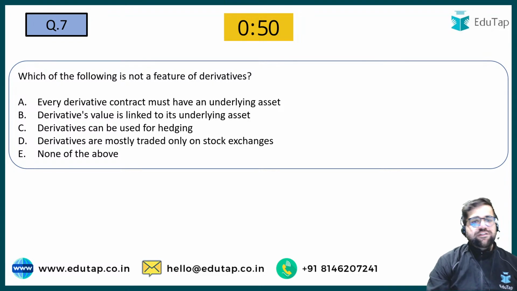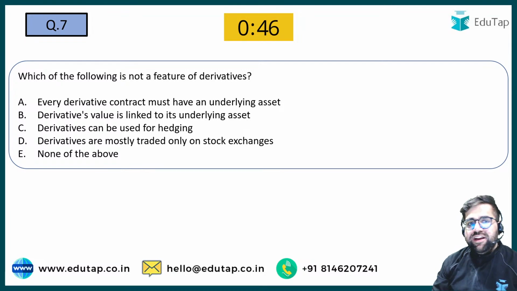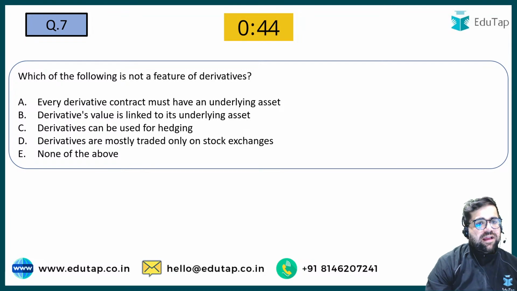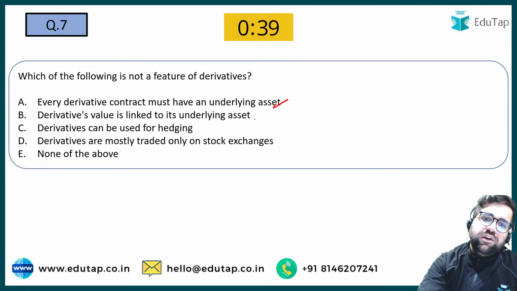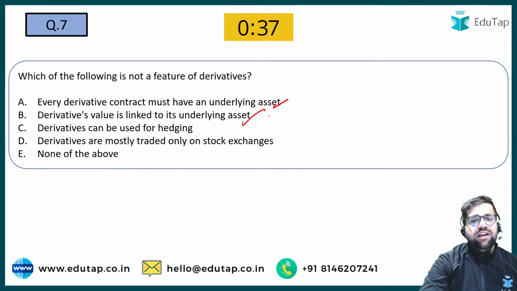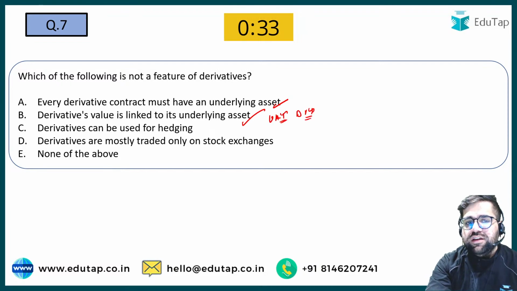Question number 7. Which of the following is not a feature of derivative? Every derivative contract has an underlying asset? Yes, it needs to have. Derivative value is linked to the underlying asset? Yes, it's linked to the underlying asset too, because if the underlying asset increases, the derivative value also increases.